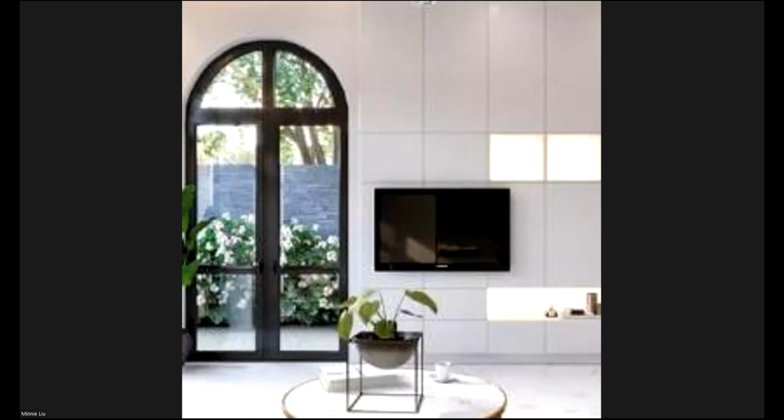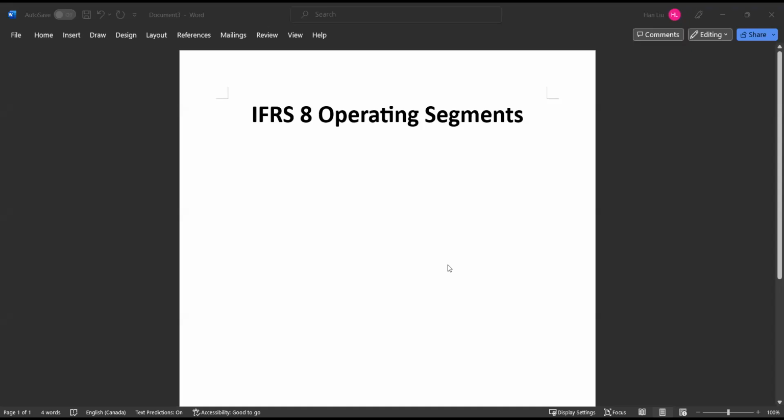Hi everyone, today we're going to talk about IFRS 8 operating segments. For this topic, the main thing we have to know is whether a segment is reportable or not. This is the one big thing we have to learn from here.